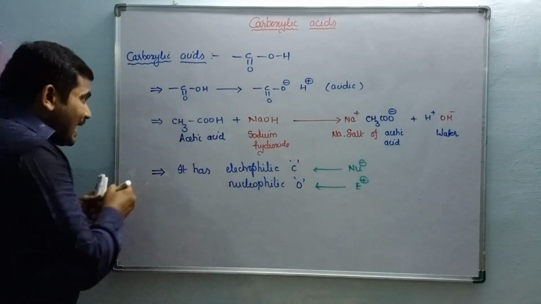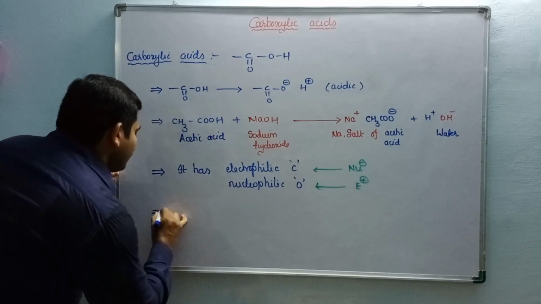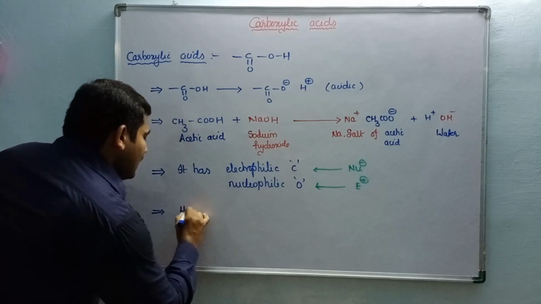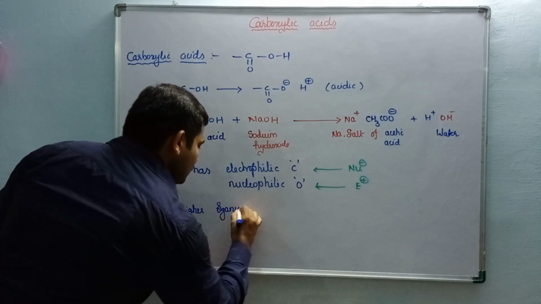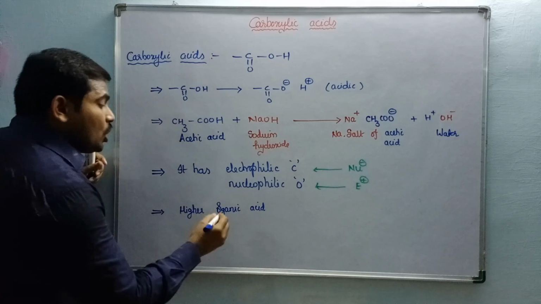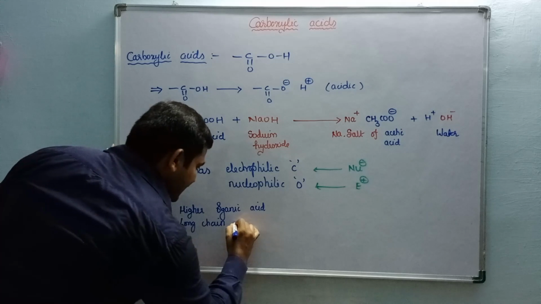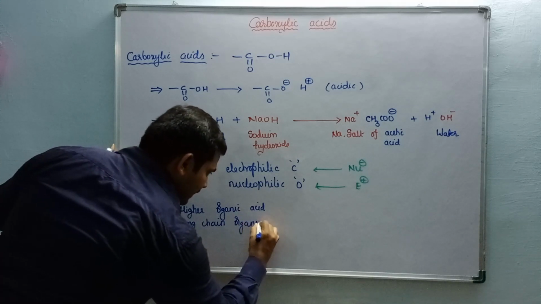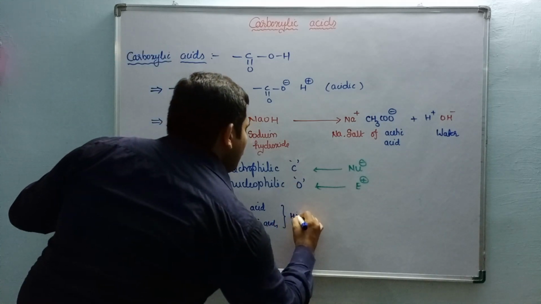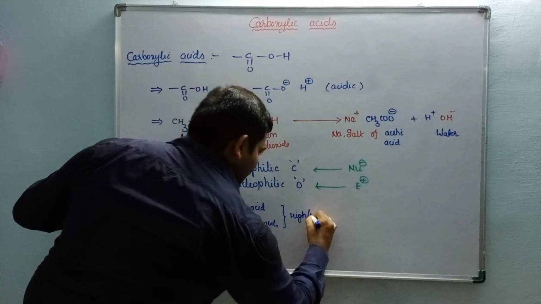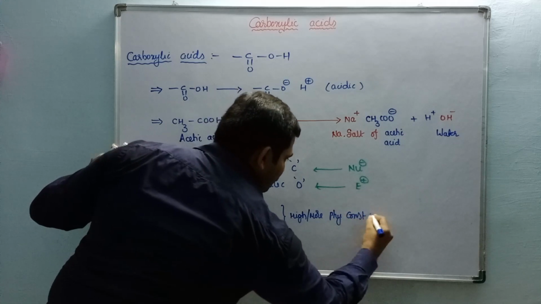Okay. And lastly, these compounds, higher organic acids or long chain organic acids, long chain carbon containing organic acids have high or more physical constant value.